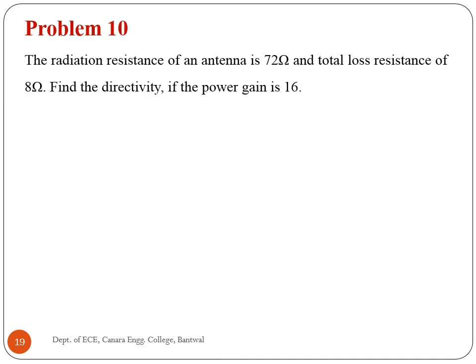The radiation resistance of an antenna is 72 ohm and total loss resistance of 8 ohm. Find the directivity if the power gain is 16. So gain is 16, RR is 72 ohm and RL is 8 ohm.